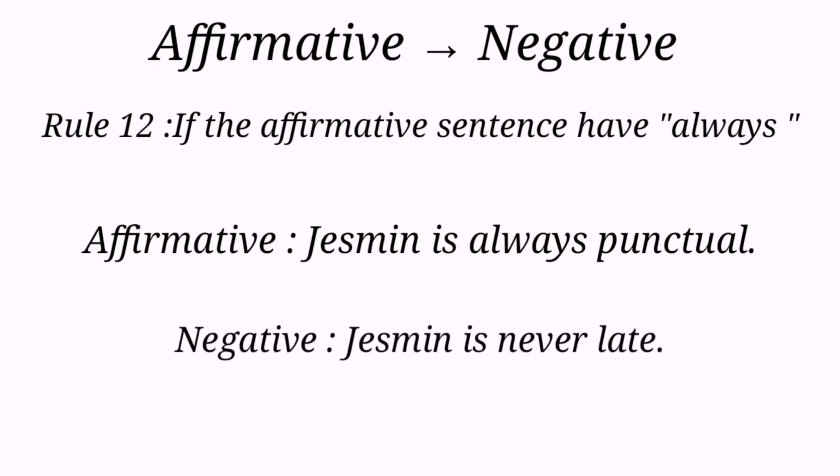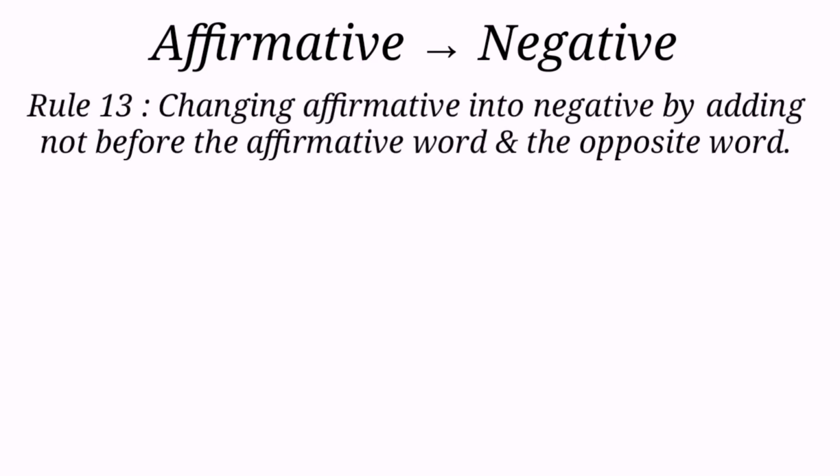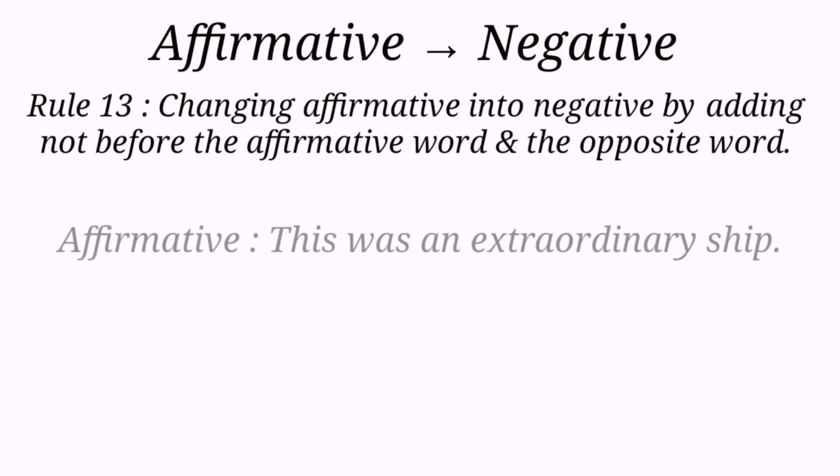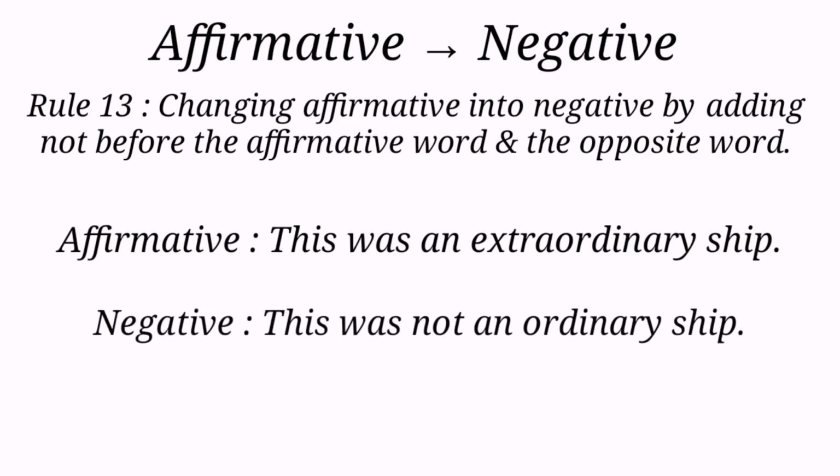Here we use "never" in place of "always" and the opposite word "late". Rule 13. An affirmative sentence can also turn into negative by using an opposite word and adding "not" before the affirmative word. Look at the example. This was an extraordinary ship. Our negative is: this was not an ordinary ship.